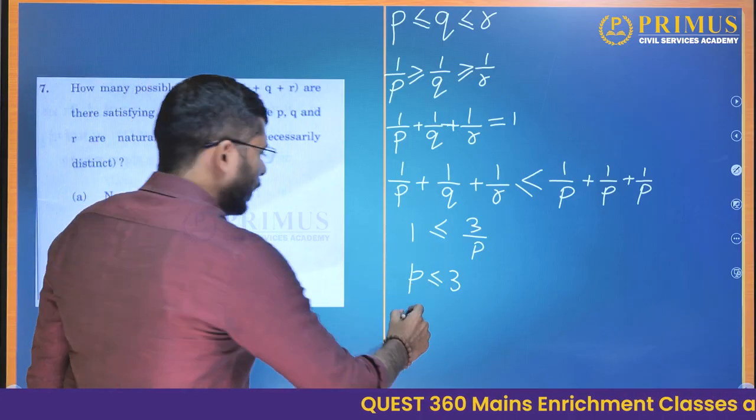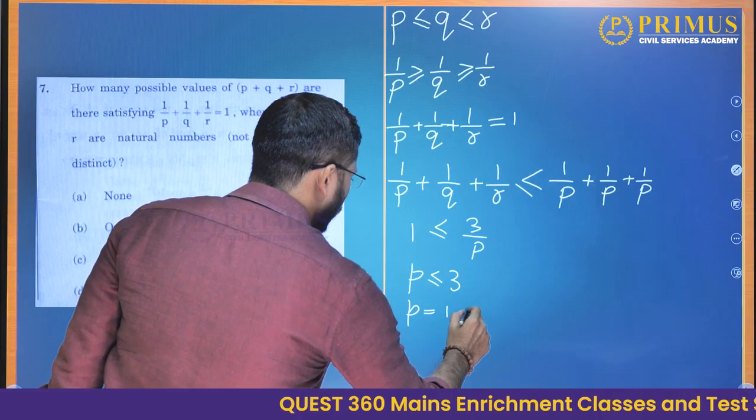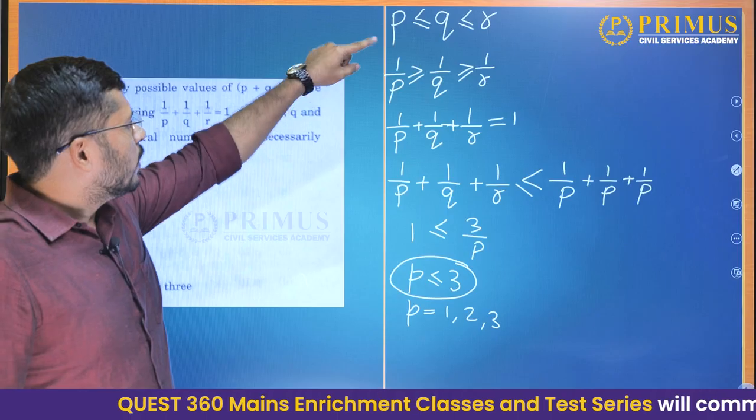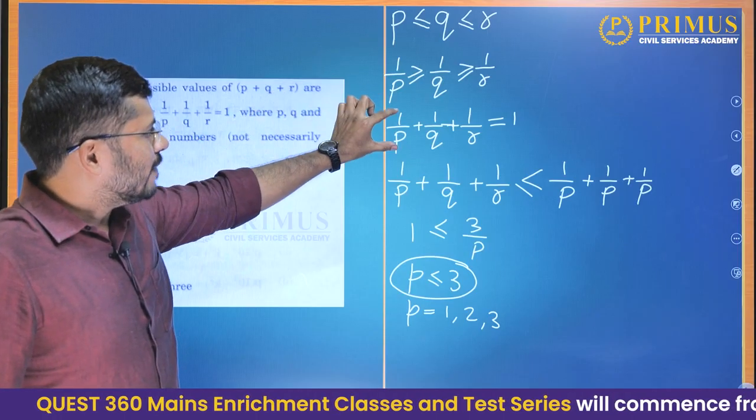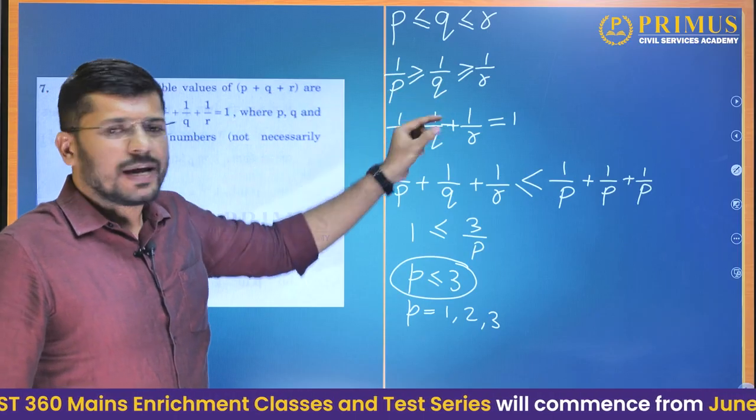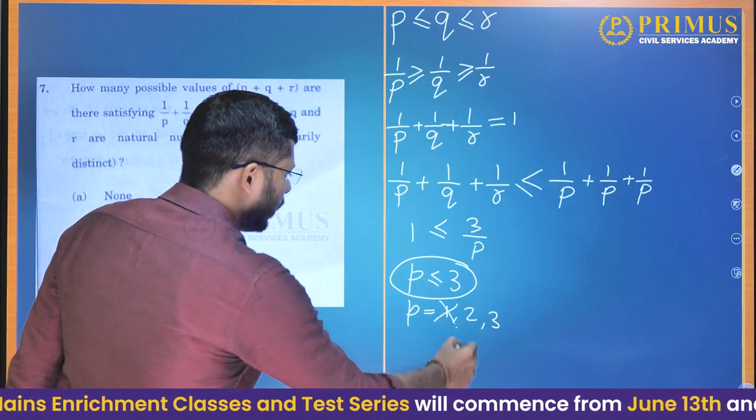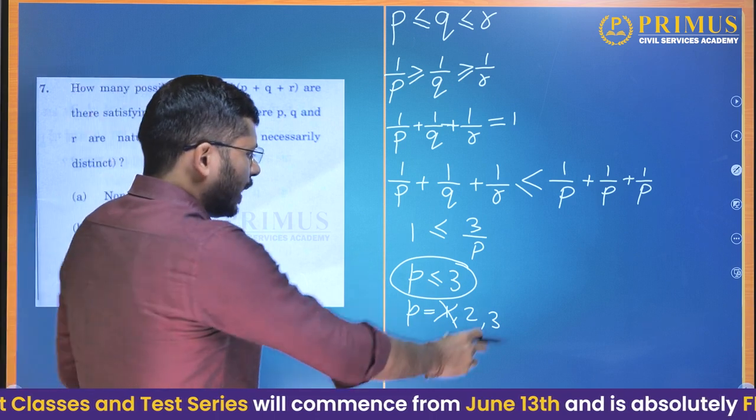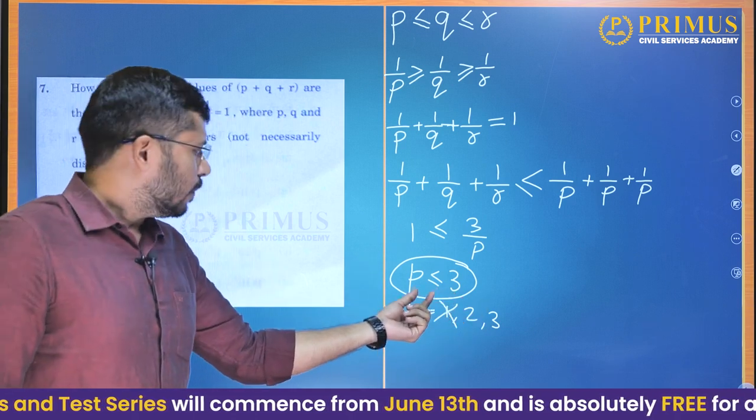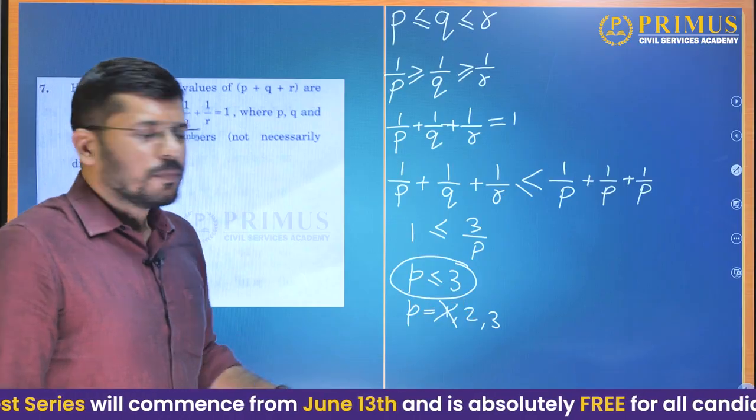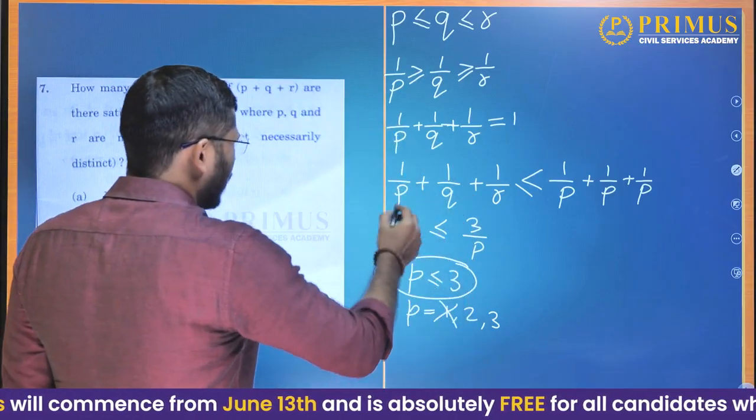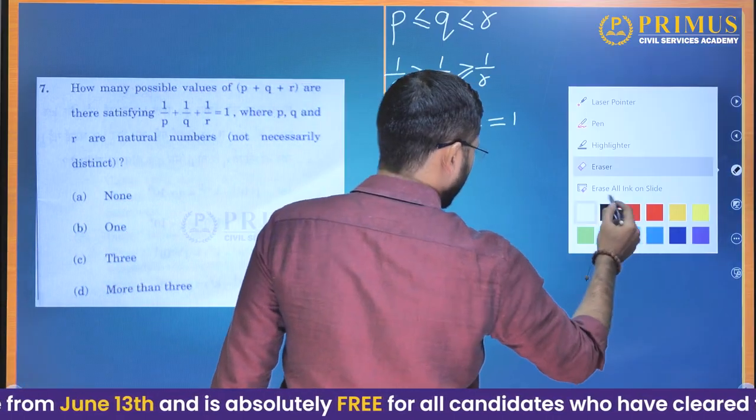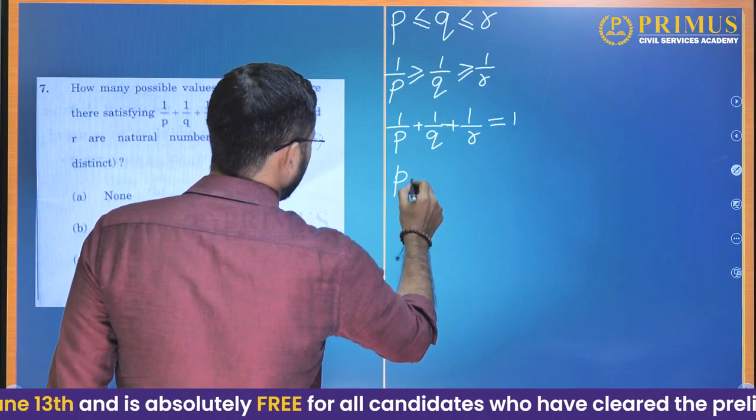Now how many possible values can P have? P can have 1, 2 or 3 as per this relation. But P cannot be 1, because if we put 1 here, 1 by 1 will already give us 1. Then there is no place for 1 by Q plus 1 by R to make up a 1. So P cannot be 1. P can only be 2 or 3. Okay. So now let us take both the cases into consideration, P is equal to 2 and P is equal to 3. Then continue the proof. I will wipe this off. Okay. First we will take the case of P is equal to 2. Let us say P equals 2.